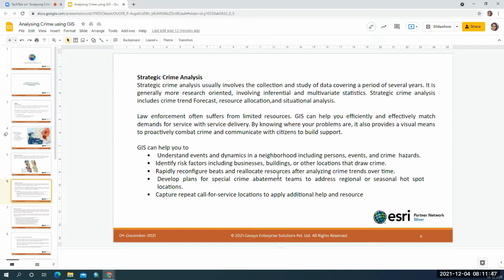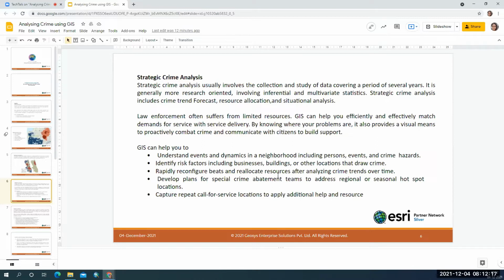We try to understand the trend in which the crime is occurring, and we try to forecast when the next crime is going to occur based on the previous data which we have. And once you know when a crime is going to occur, you allocate some resources to prevent that crime, and you make the public in that locality aware of the situation in order to prevent that particular crime.